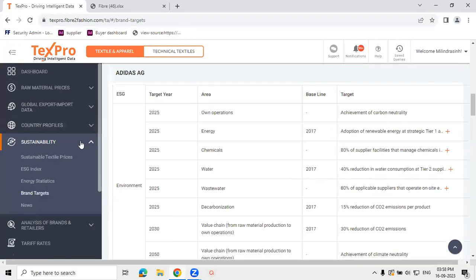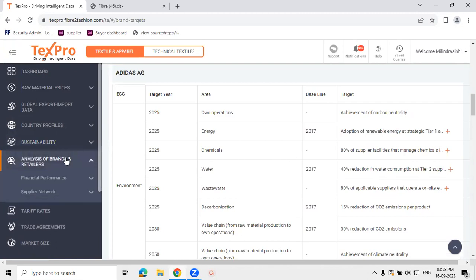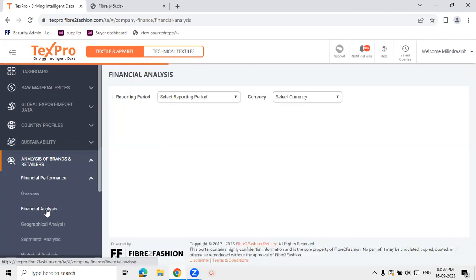Proceeding to the next module, which is analysis of brands and retailers. Under this, we help you with a plethora of information regarding brands and retailers. Firstly, we have financial performance, wherein we are currently covering more than 230 brands' financials on a regular basis. This module is referred to by our clients to understand how the industry is performing. By studying the top players in the respective sectors, you can understand how the sector is performing, how the top line growth is, what the average margins are, and the cost of goods sold and operating margins. You can also map your performance with top players and accordingly set targets for your next financial years.